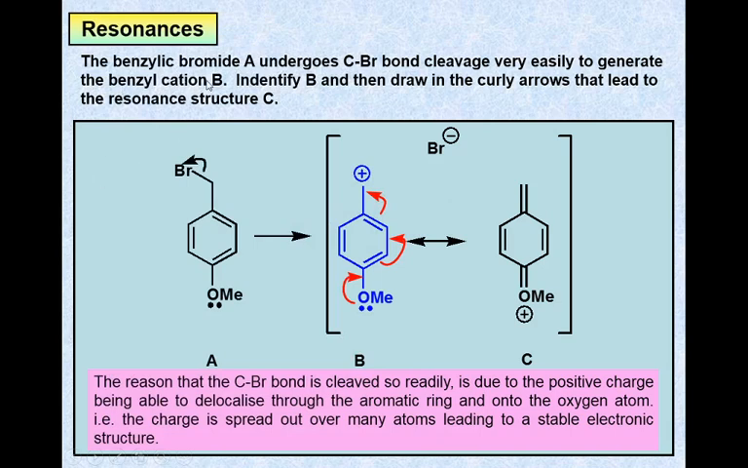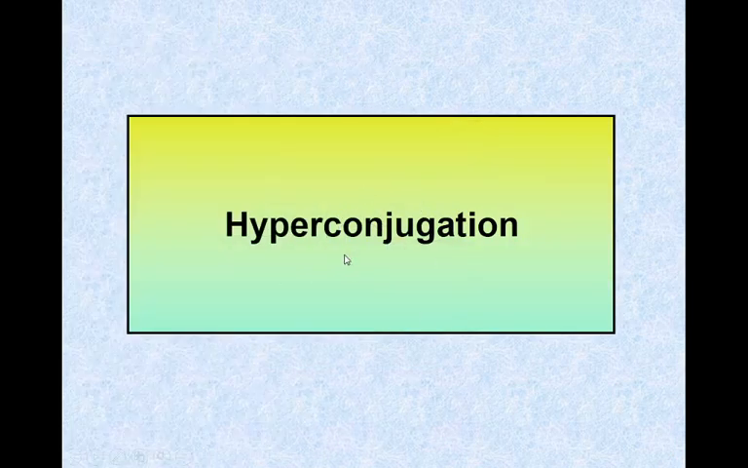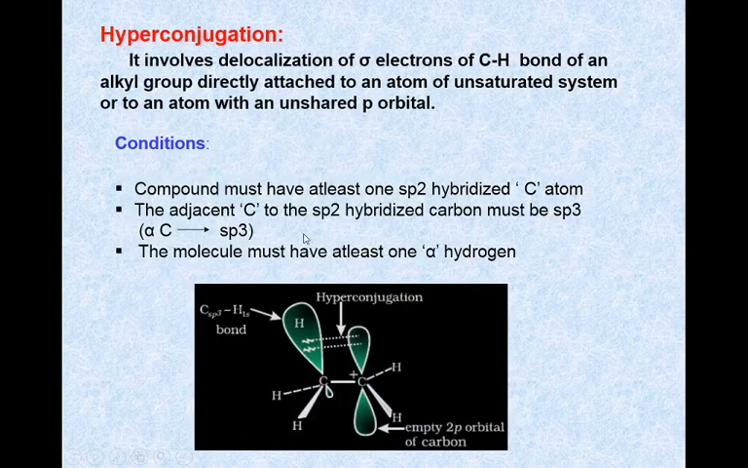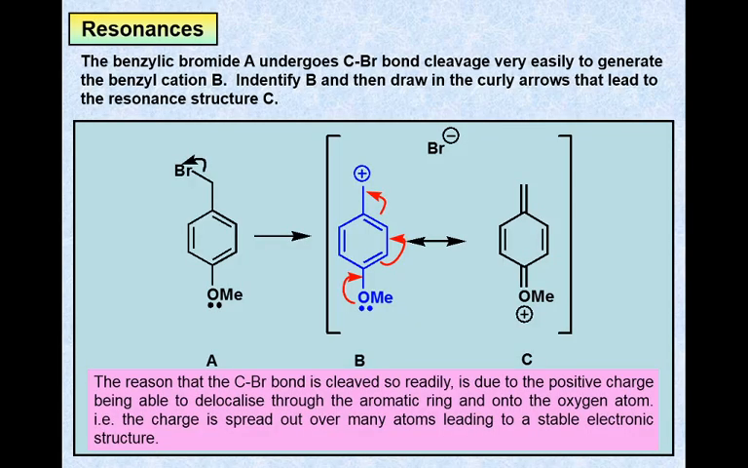This is benzylic bromide. It undergoes C-Br bond cleavage very readily because after breaking of the C-Br bond, there is a formation of positive charge over this carbon atom and the lone pair over this oxygen atom will be delocalized with this system. Therefore, the positive charge is spread over many atoms and this leads to a stable electronic structure. This is all about resonance effect.